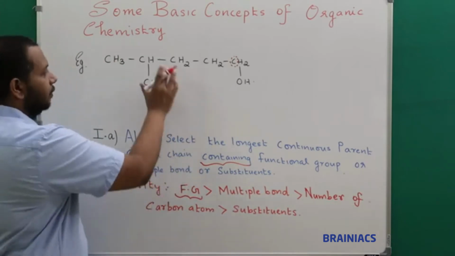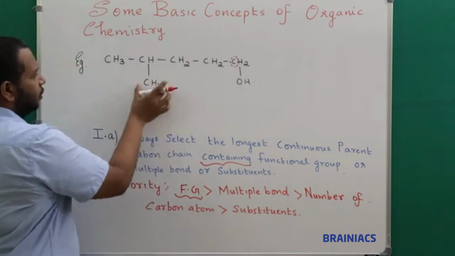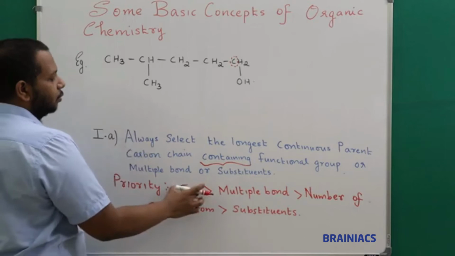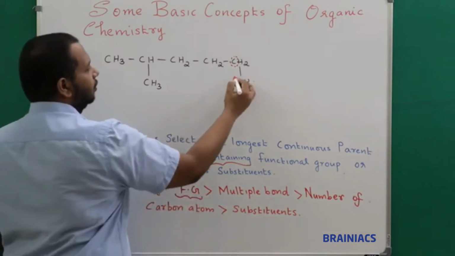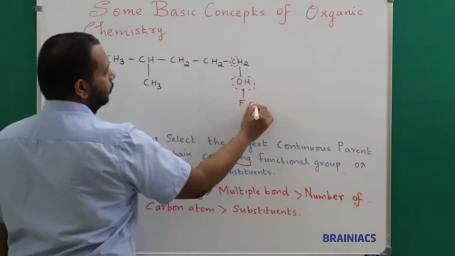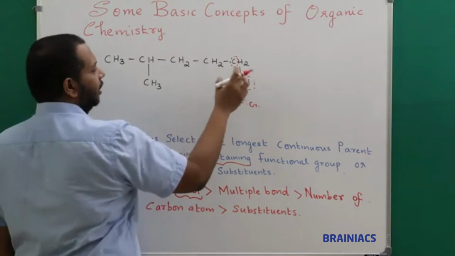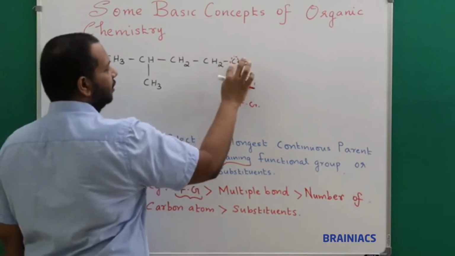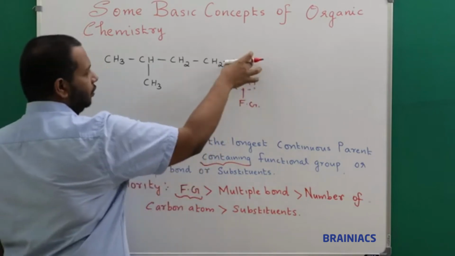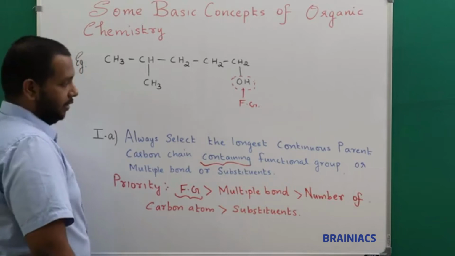Now if you listen here, what is present here? Functional group is present, some substituents are present, and some number of carbon atoms are there. So priority finally goes to whom? Functional group. So I know this is my functional group, FG. As per the rule, I should include the carbon atom that is part of the functional group. That means the functional group is connected to this carbon atom, so this carbon atom should mandatorily be included.